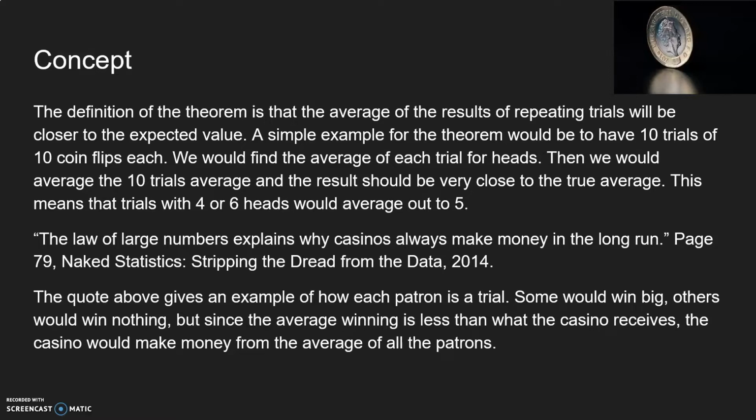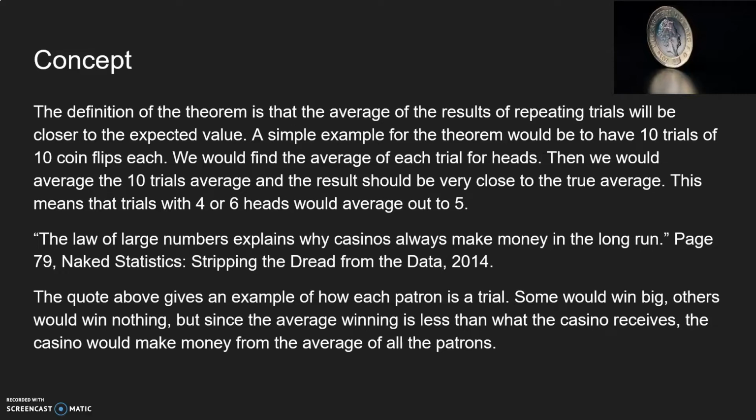For example, let's say there are 10 trials of coin flips with 10 coin flips each. We would find the average for each trial for heads. Then we would average the 10 trials' different averages, and the result should be extremely close to the true average. This means that if the trials had 4 heads or 6 heads, this would average out to 5 heads.